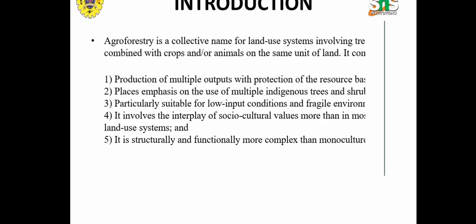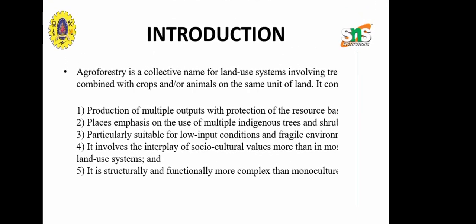Farmers have practiced agroforestry since ancient times. Agroforestry focuses on the wide range of trees grown on the farms and other rural areas. It is a collective name for land use systems involving trees combined with crops and also with animals on the same unit of land.